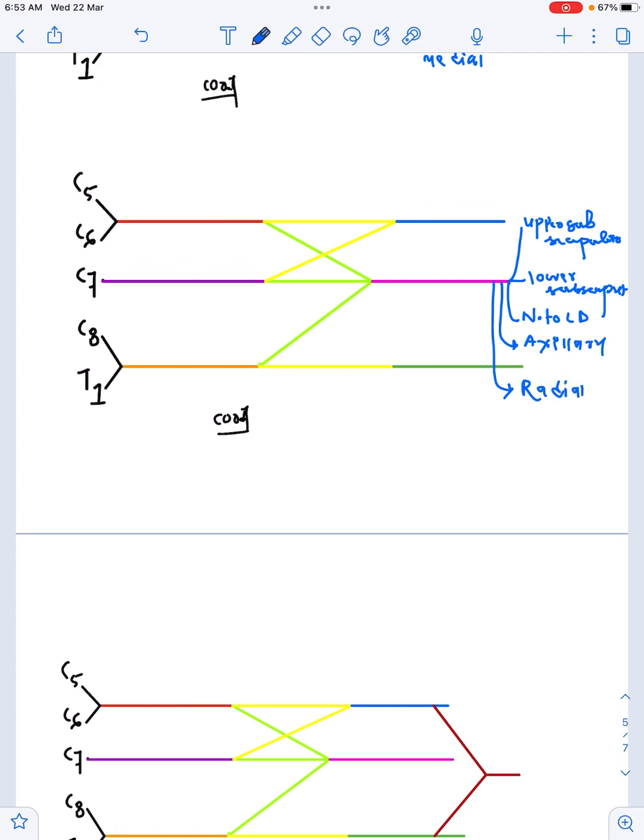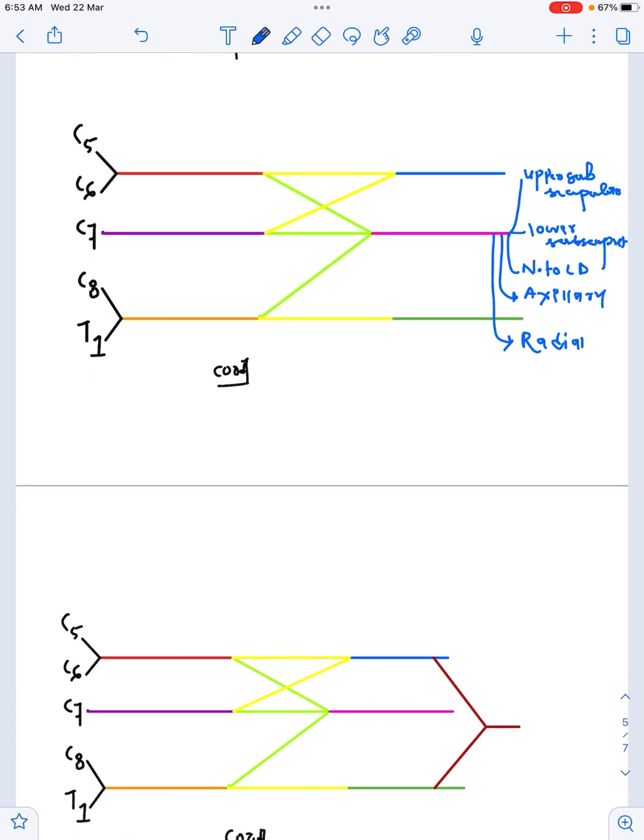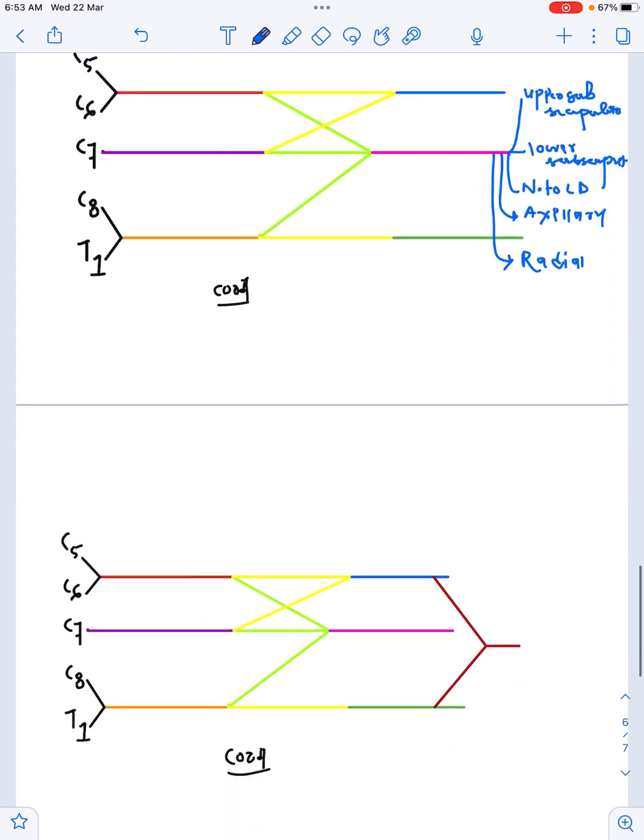Now, upper subscapular and lower subscapular supply the subscapularis muscle. Nerve to latissimus dorsi will supply the latissimus dorsi. And axillary nerve will supply the teres minor and deltoid. And radial nerve will supply all the extensor compartment muscles of forearm as well as triceps and brachialis. And brachialis is a hybrid muscle. So, brachialis will be supplied by radial nerve as well as musculocutaneous nerve.